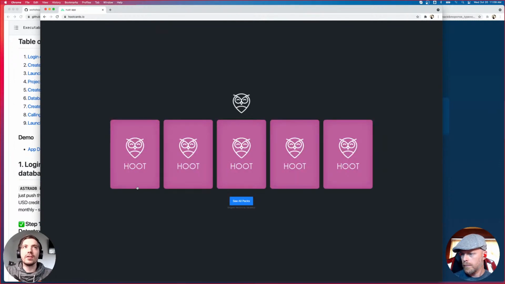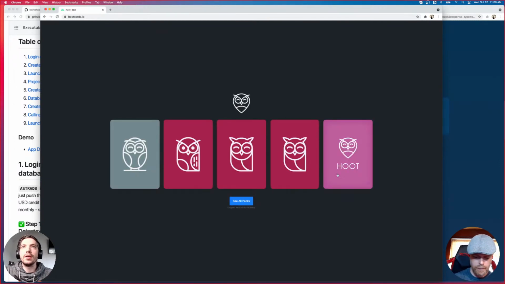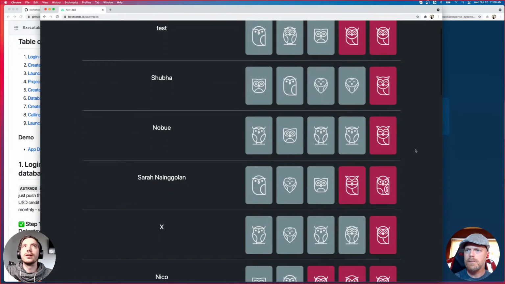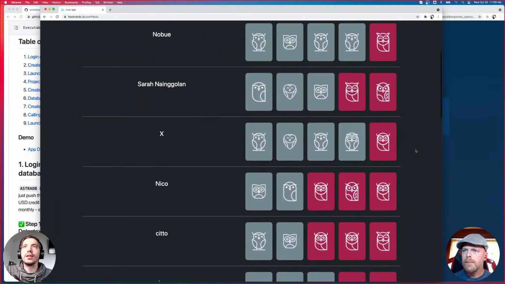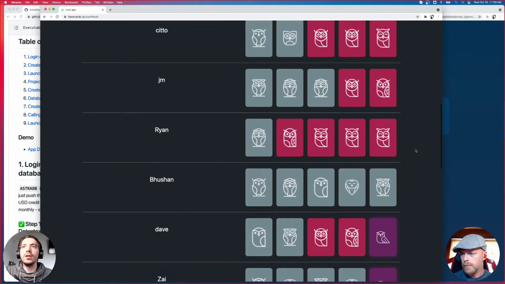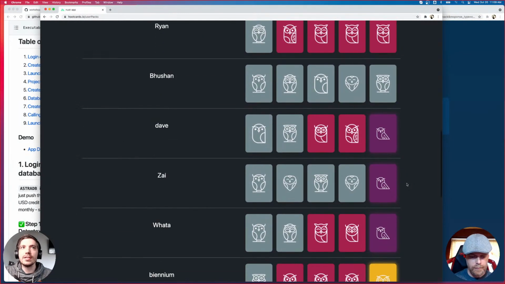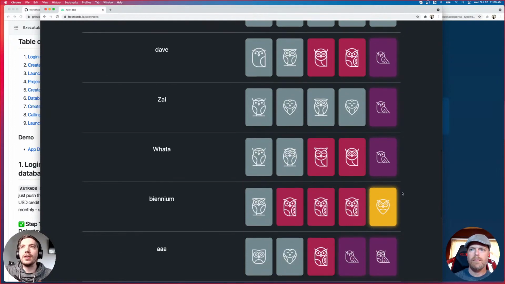So we have our pack of cards. We can flip them over, see if we get lucky. All right. So I got a bunch. I've got a common. I've got a few uncommon cards. I didn't get any rares or ultra rares, but let's see what you guys have opened so far. Okay, so lots of commons, lots of uncommons. See if anyone got lucky with a rare. There it is. We got a few rares. Congratulations, Dave and Zai. Oh, Banium got an ultra rare.